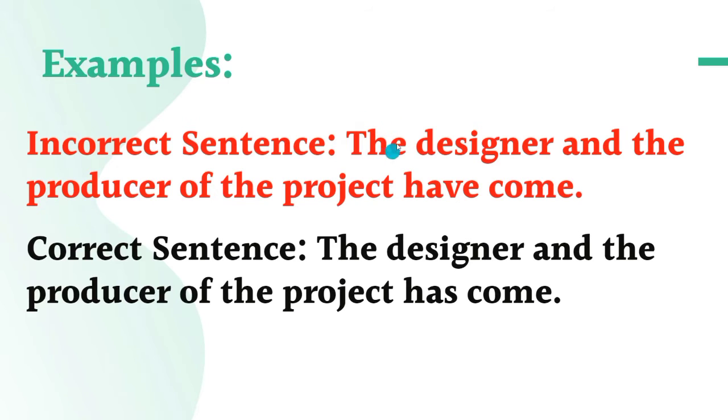If "the" is used only once, before the first subject, it is a sign that both singular subjects are used for a single person. So when singular subjects used for a single person are joined by "and", they take a singular verb.